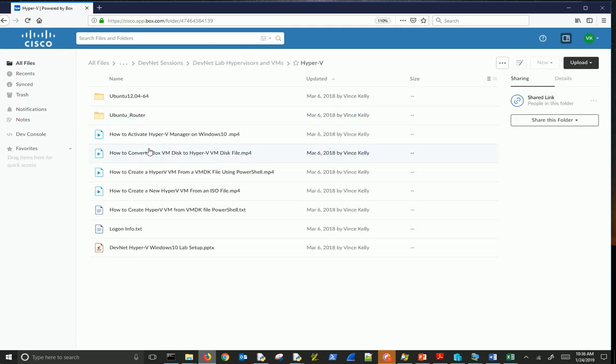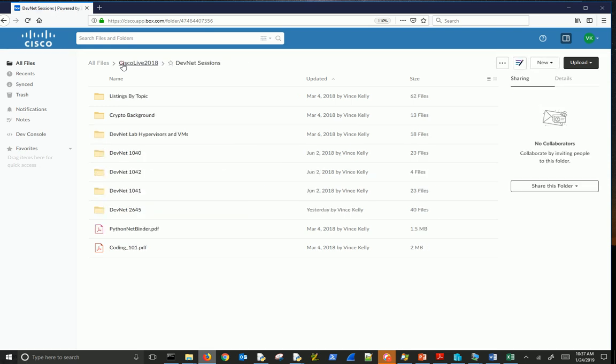Now, just a warning, the VMs that I put out there are unpatched and unsecure, so use them at your own peril. Here, I put a router out there, and I put a very old version of Ubuntu, some videos on things like how to convert a VirtualBox VM into a Hyper-V VM, how to do it with PowerShell, how to use some utilities to do it, et cetera. While we're on this side note, let me jump back a little bit further and show you, if you're unfamiliar with Python itself, let me go back to the base directory.